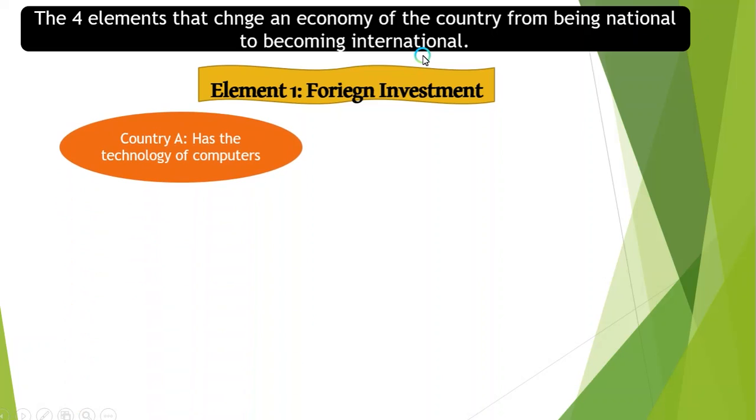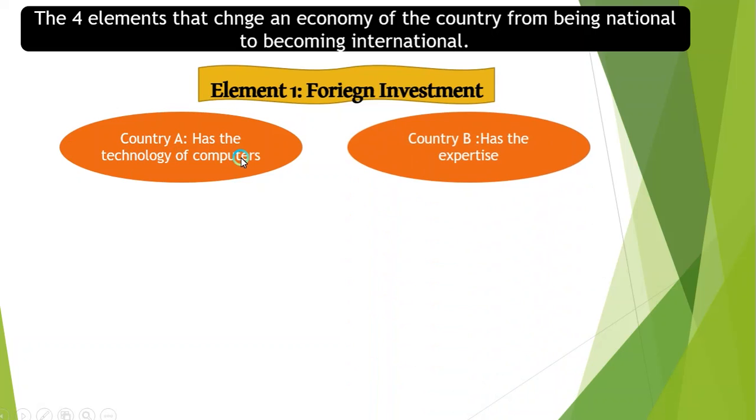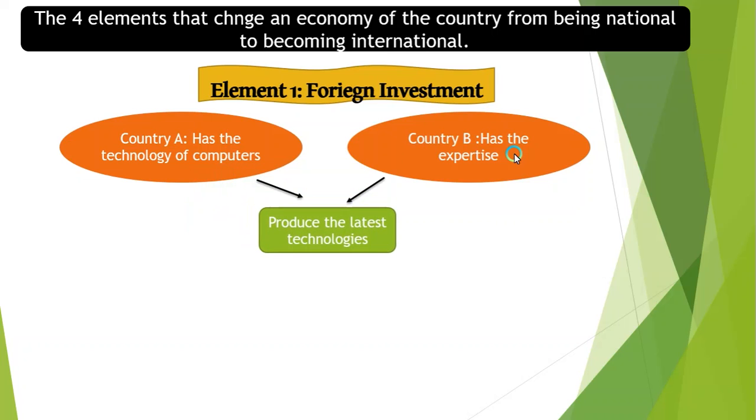For example, country A has the technology of computers, and the second country has the expertise, and all of those will produce the latest technology.